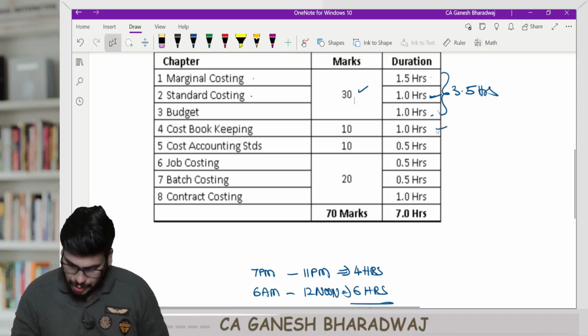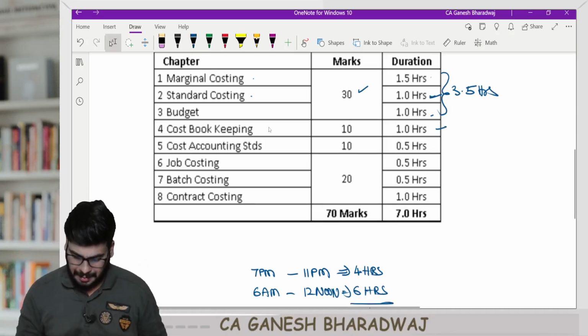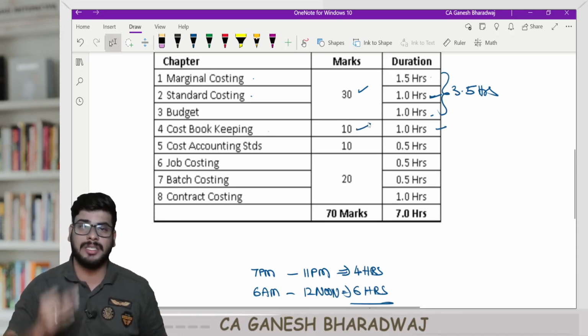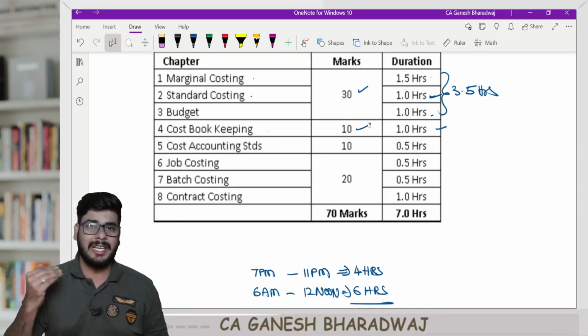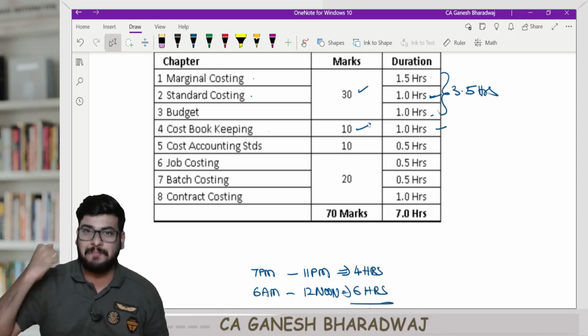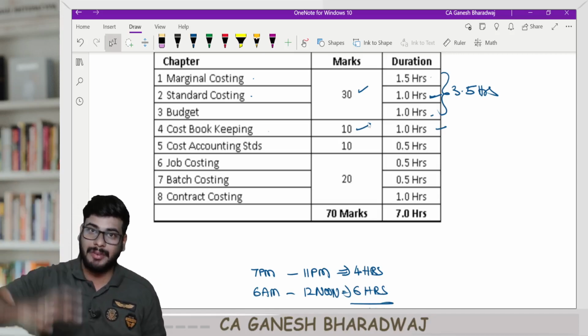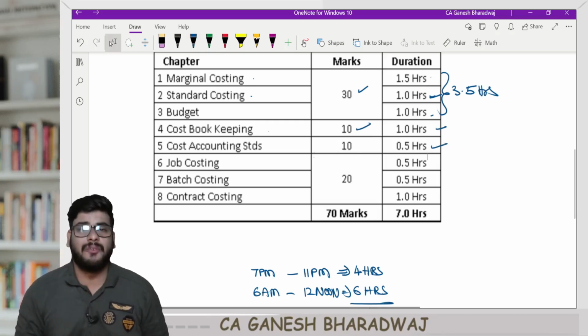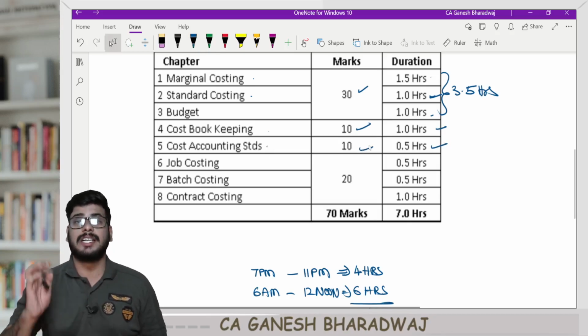Then next you spend 1 hour on cost bookkeeping. Another 10 marks is covered, right? 30 plus 10, 40 marks you've covered. So now, technically speaking, you can easily pass. At least the pass mark you have revised the day before exam, right? Then you take another half an hour for covering the cost accounting standards. It gives you 10 marks.